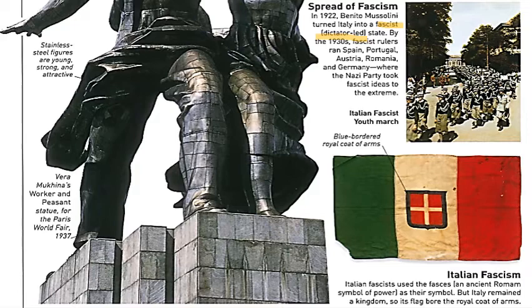The Italian Fascist Youth March is this picture over here, and then the Italian fascists used the fasces, an ancient Roman symbol of power, as their symbol, but Italy remained a kingdom, so its flag bore the royal coat of arms.